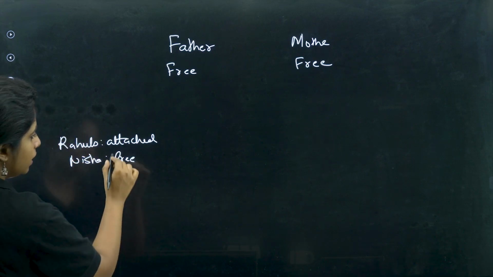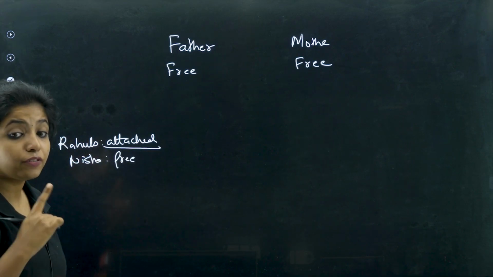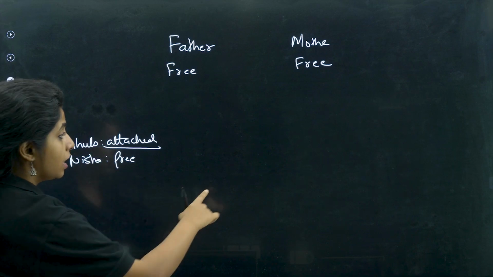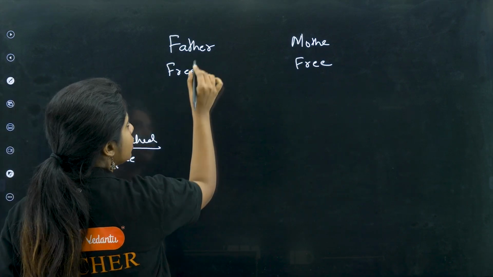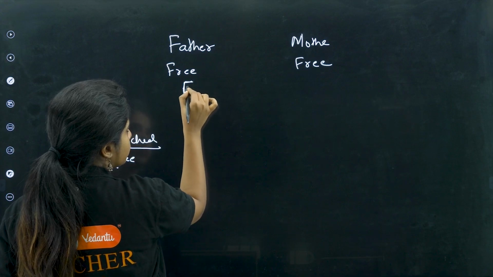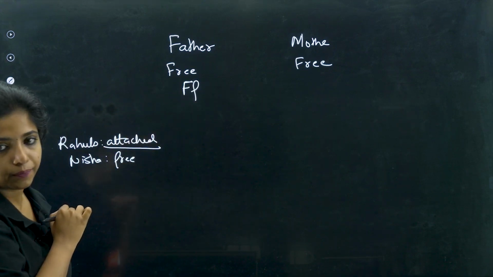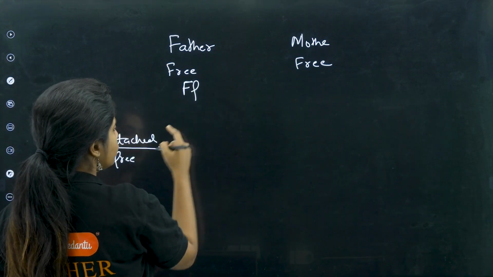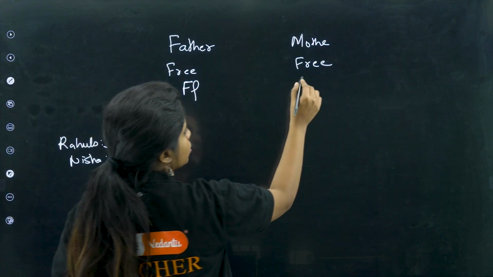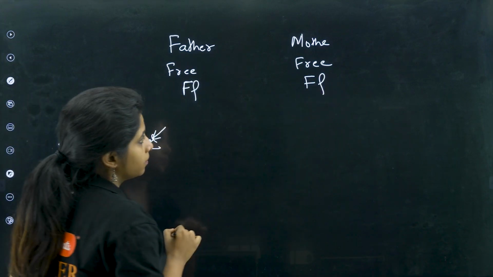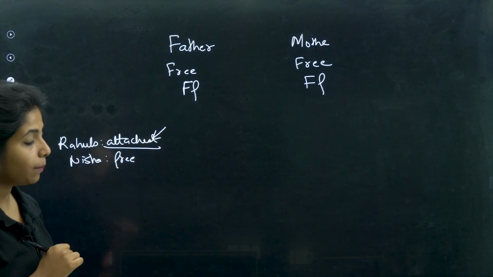So, this is a recessive trait, and if a recessive trait is being shown up in the next generation, that means you have the recessive allele over here. So, if F is for free, then you have small f also over here. You need one more small f to show the attached feature, the recessive feature, otherwise it won't be showing. So, the mother should also be like this, capital F and small f.